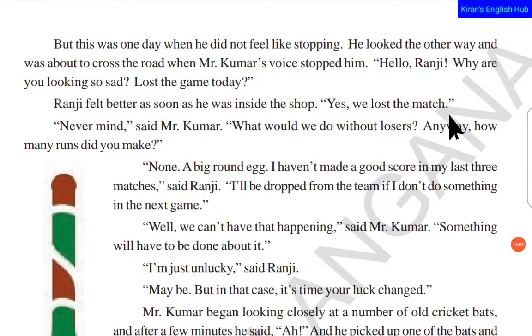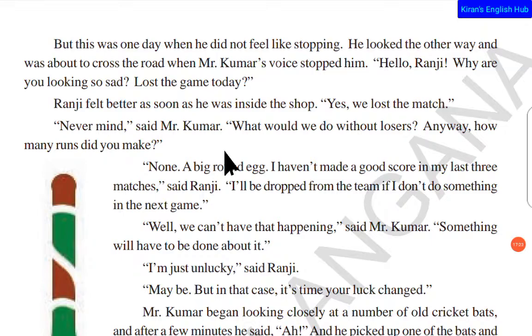Kumar asked him about the game. Ranji got into the shop, and that was good for him, because all the sports things are surrounded by him. So again he started to feel a bit good. Ranji replied, yes, we lost the match. So never mind, said Mr. Kumar. What would you do with these losers? Anyway, how many runs did you make?